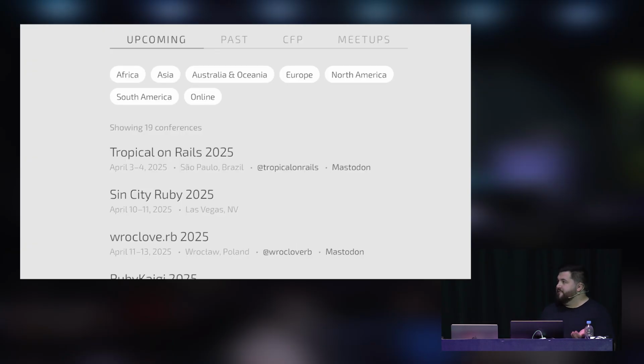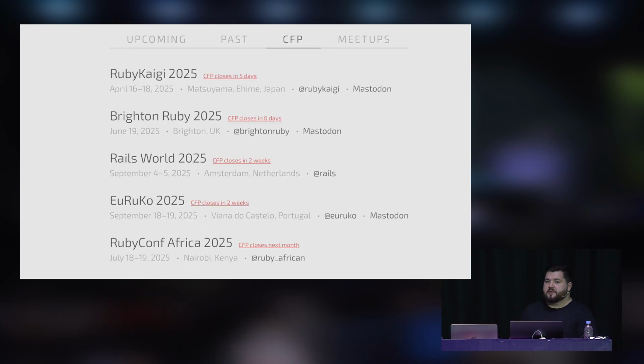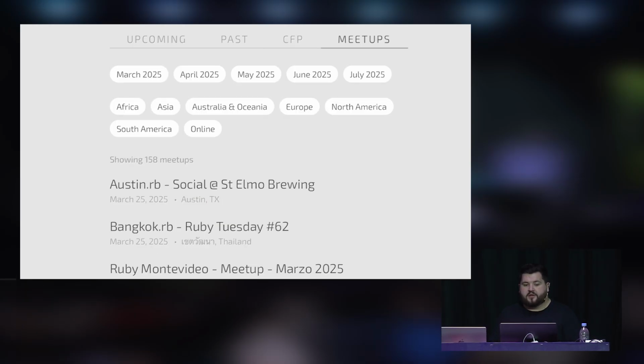It's a list of conferences that are happening in the world of Ruby. It has a list of the upcoming ones, the past ones. It also lists the call for papers if you want to submit a talk to a conference. And lately, it also got the feature to have meetups on there too.